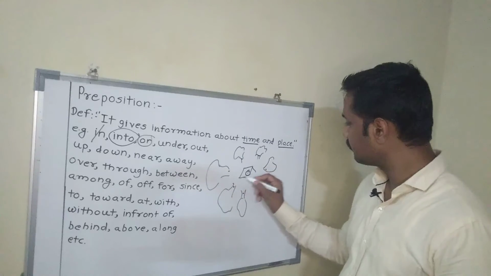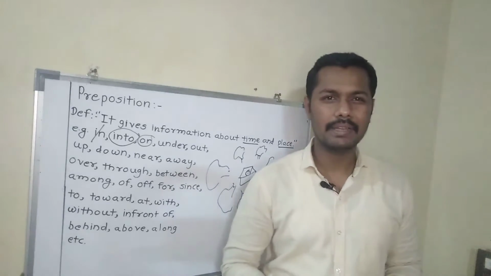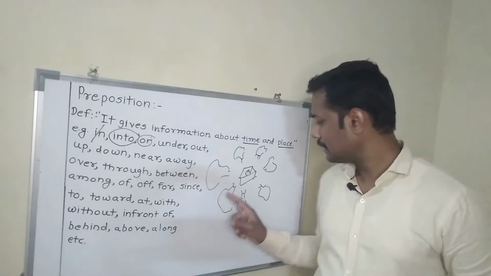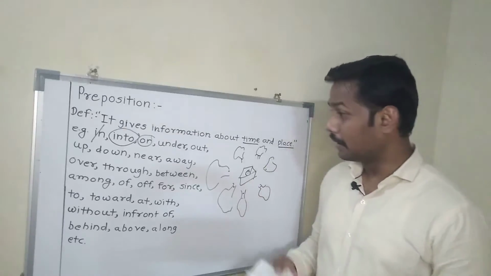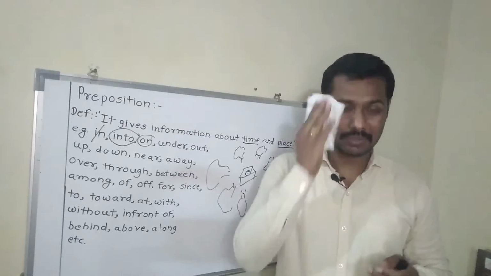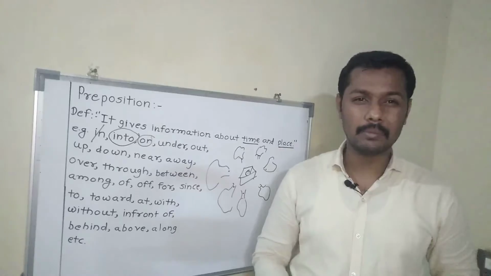And here is a home. There is a home among the trees. In this way you can use this among. Among is surrounded by many more.